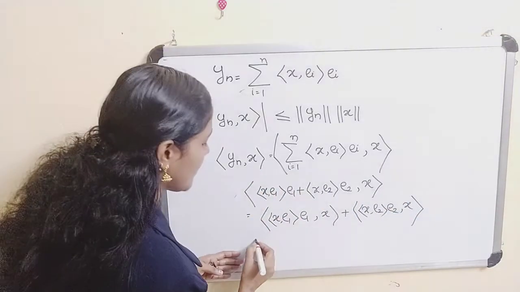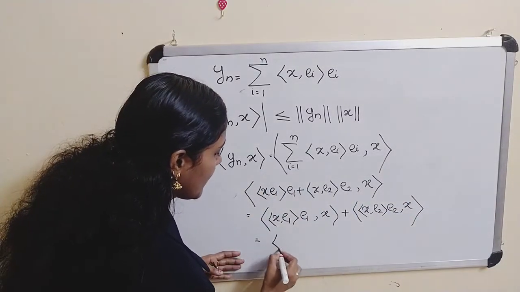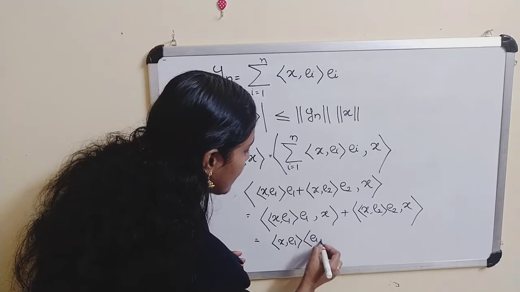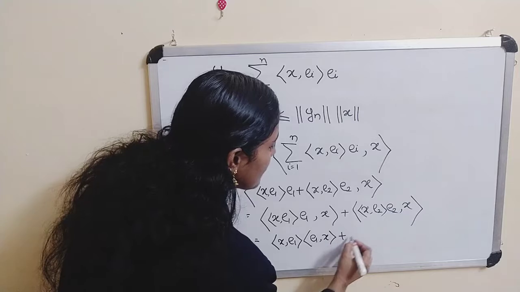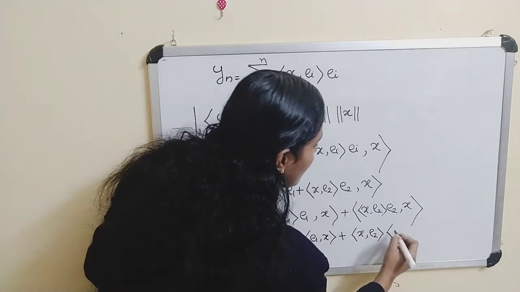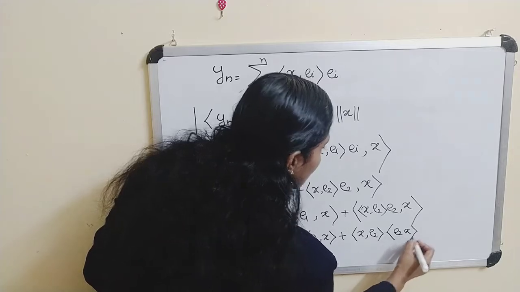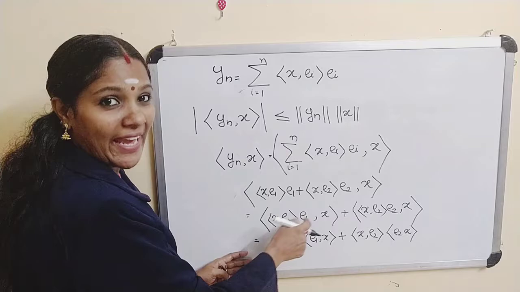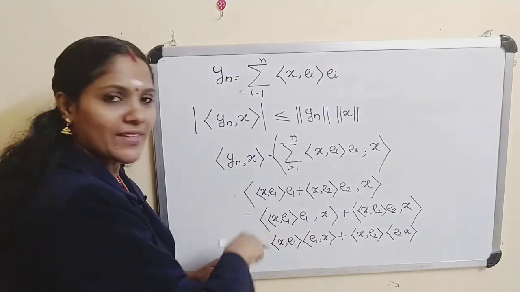Okay, and this is equal to the inner product of x and e_1 times the inner product of e_1 and x, plus the inner product of x and e_2 times the inner product of e_2 and x. This is a constant, so you can take a outside.